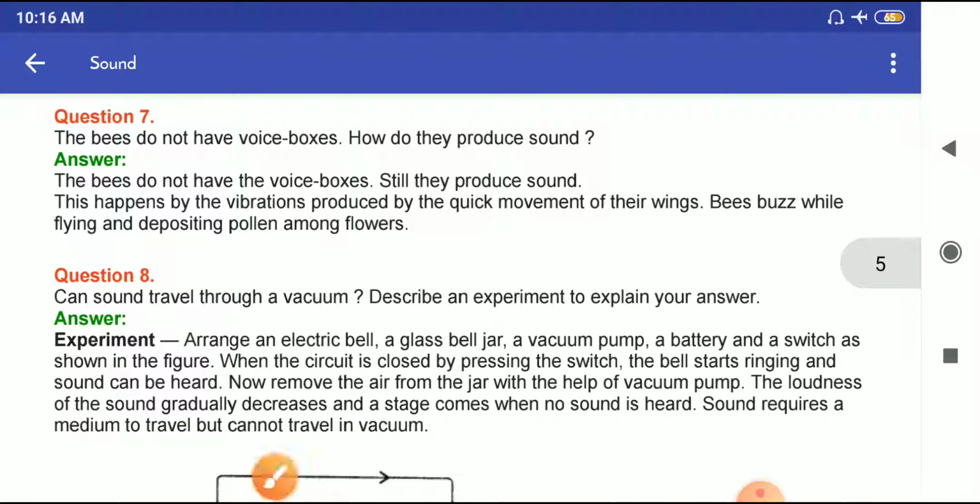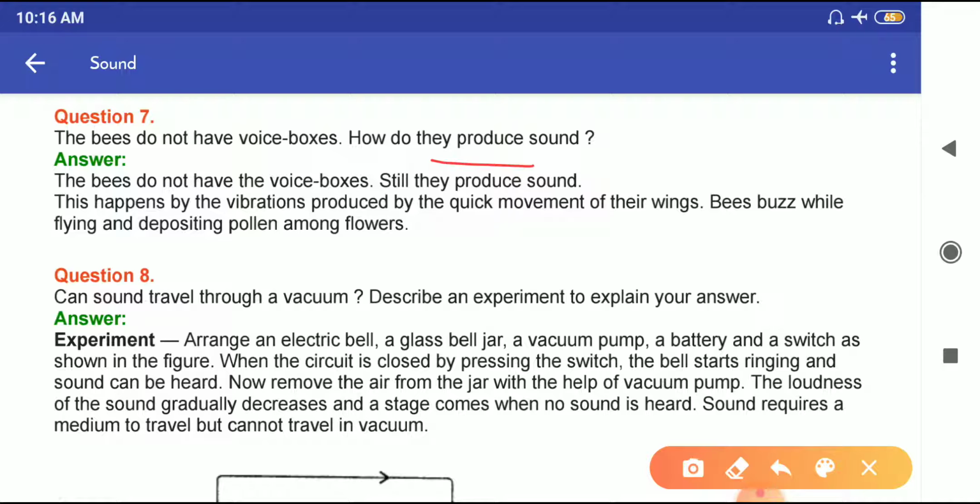Now, question number 7. The bees do not have voice boxes. How do they produce sound? The bees do not have voice boxes, still they produce sound. This happens by the vibration produced by the quick movement of their wings. Bees buzz while flying and depositing pollen among flowers.